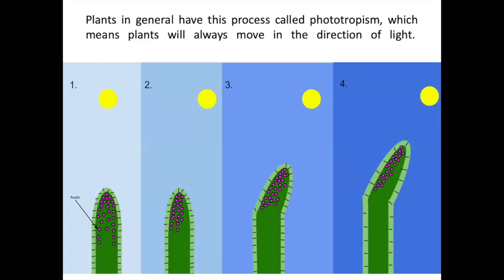Auxin is never found on the sunlight side. It always moves towards the shaded part. And since it is a growth hormone, elongation of this part takes place. So see, the size of this side is only this much, and elongation of this side has taken place more. Due to the growth of this side, the plant is bending towards the sunlight. You always see that plants bend towards the sunlight. This is because of auxin.